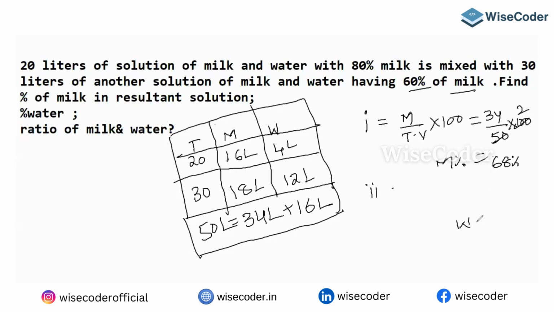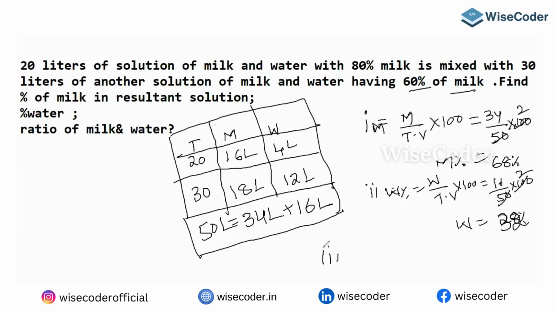No need of calculating the second question separately. Directly, the water percentage is the remaining, 100 minus 68. But how do you get it? Water percentage equals water by total volume into 100. Water here is 16 out of 50, into 100. So 16 into 2 is 32, I'm sorry, it is 32 and not 28. So 68 plus 32 gives you only 100%.